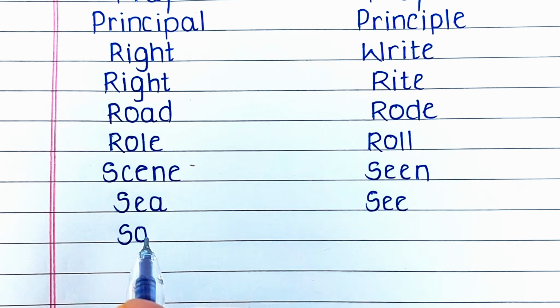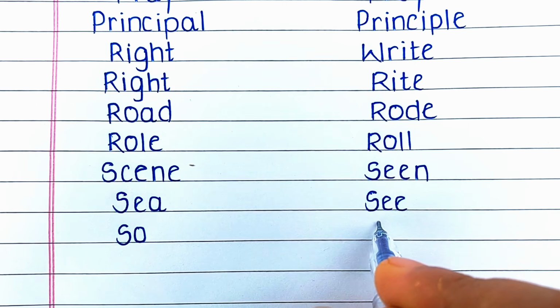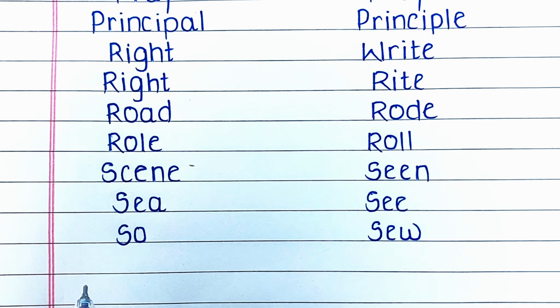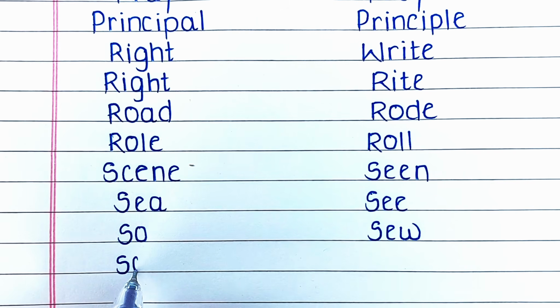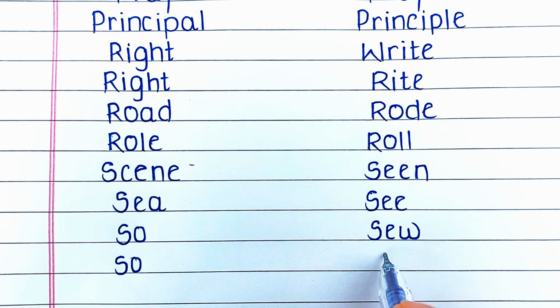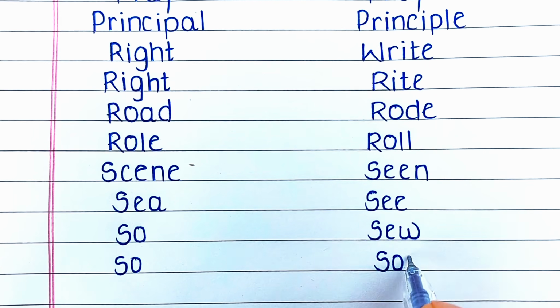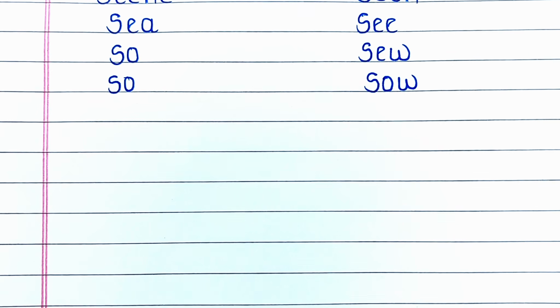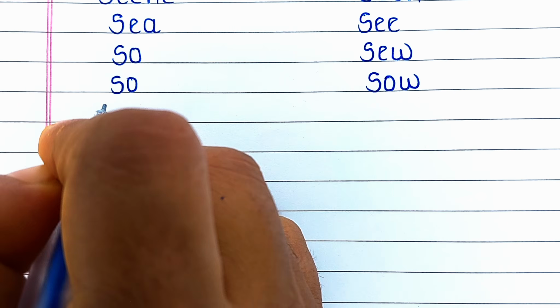Next word is S-O, so. S-O, so means therefore. Its homophone is S-E-W, sew. That means to stitch. Next word is S-O, so, meaning therefore. Its homophone is S-O-W, sow. That means to plant seeds.